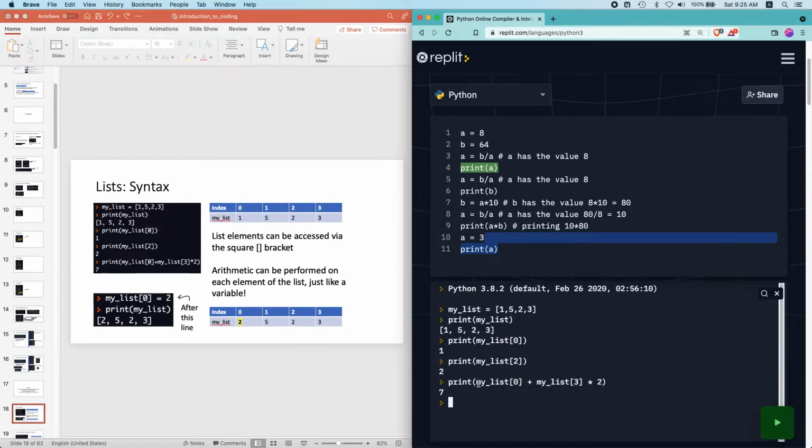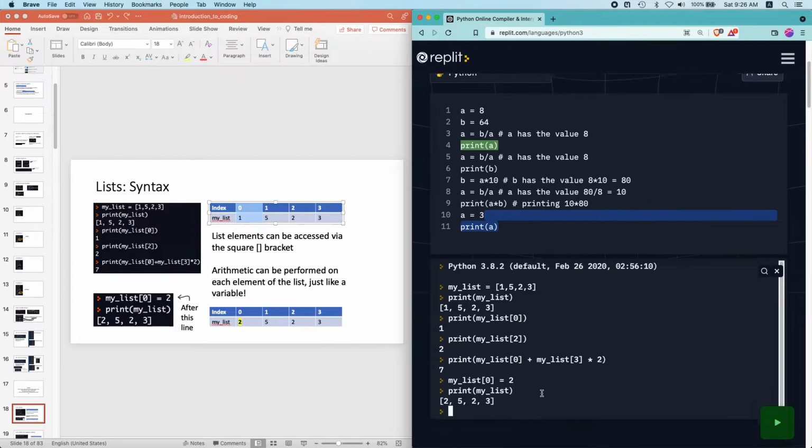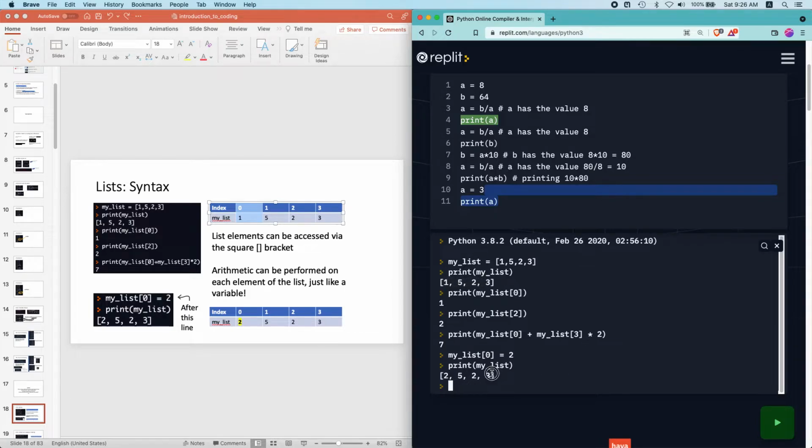And in fact, the list items act exactly like variables. If I do my list 0 equals 2, then I'm saying the 0th index, which is the first slot over here. I'm saying replace the current value 1, assign it with the equal sign to the new value 2, or whatever's on the right hand side. Press enter. Now if I print my list, you see that instead of having 1, 5, 2, 3, I get 2, 5, 2, 3.